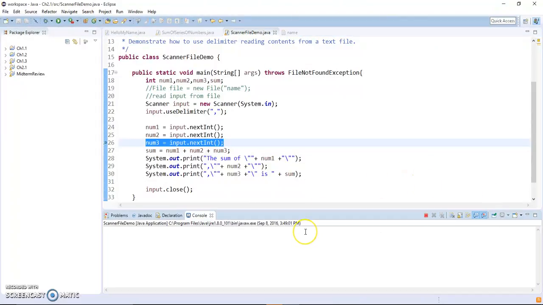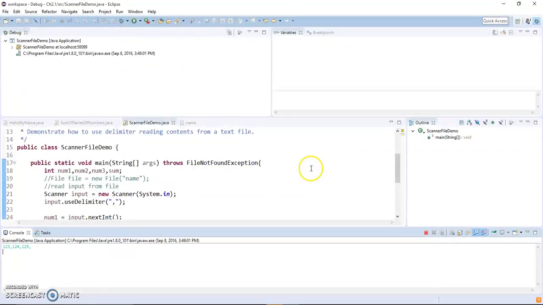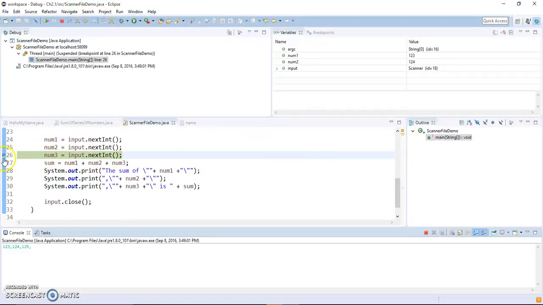And now it's waiting for me to enter 3 numbers: 123, comma, so it's going to read an int, right? 124, 125. Now if I use the delimiter as the comma, it seems like it's looking for a comma to stop. Now it's changed to the debugger view, like I told you, because the problem is right there and I want to see what happens. It stopped right there. It's not executing after it executed line 25.